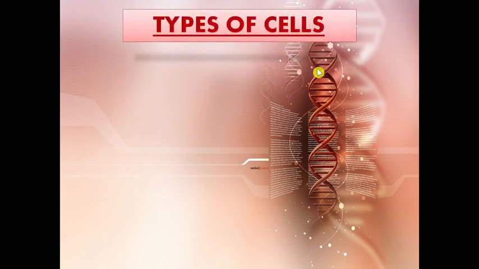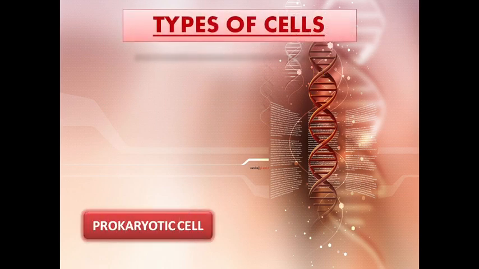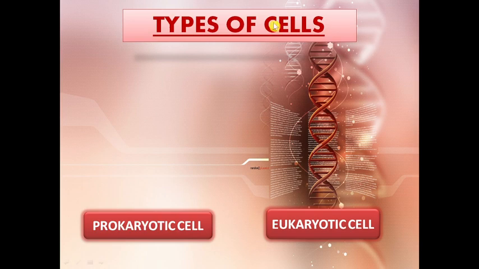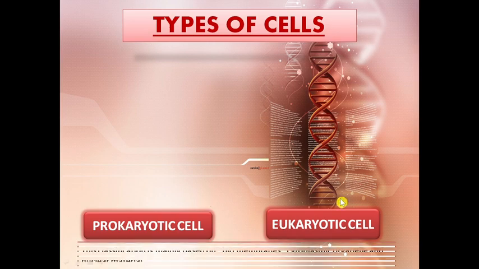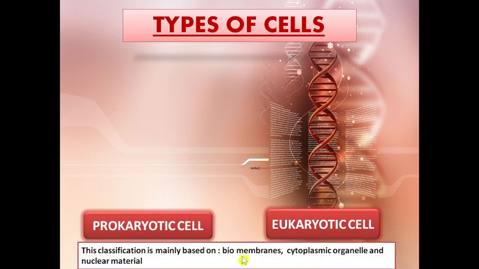Now, cells are basically of two types, prokaryotic cell and eukaryotic cell. And this division was made on the basis of three topics, that is biomembrane, cytoplasmic organelle and nuclear material. Both of these cells differ from each other mainly in these three aspects, membrane, organelles and nuclear material.